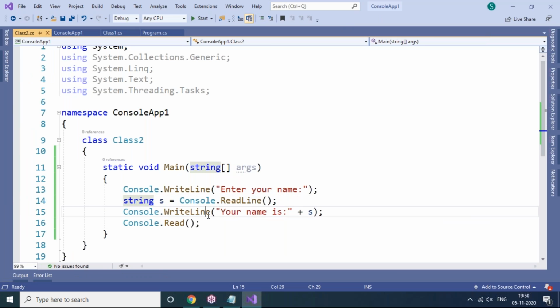So this program shows how to accept an input value at runtime, but here the input is a string value. How to accept an integer value is also important. Suppose you are asking to enter two numbers, the first number is 10 and the second number is 10. Even though they are integers, by default at runtime whatever values you enter are in string format only.